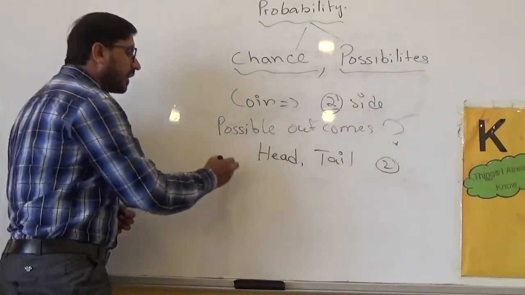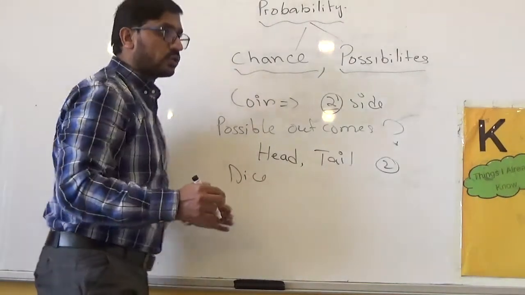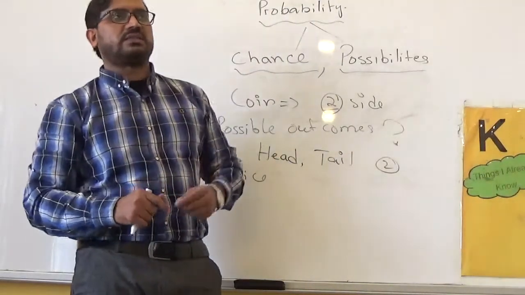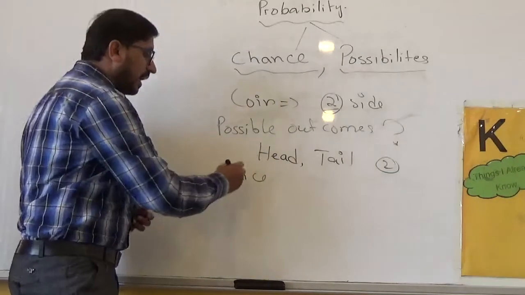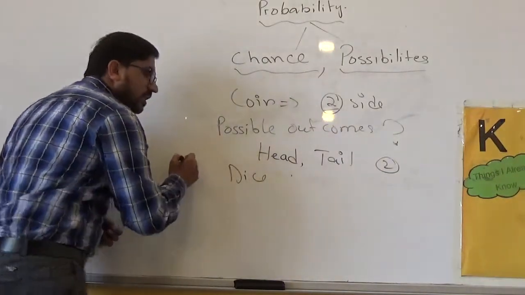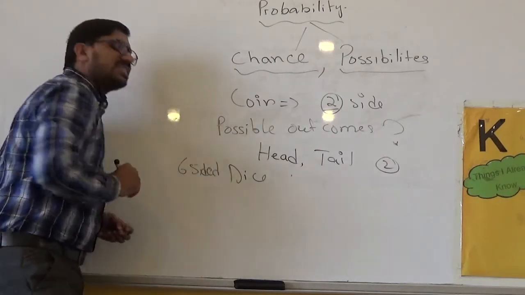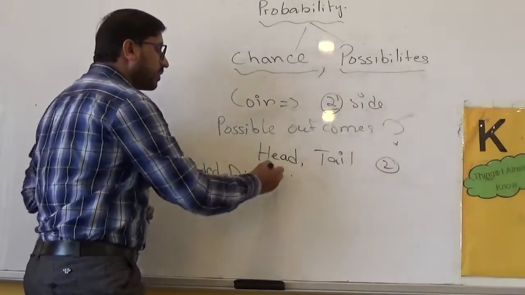Secondly, if we talk about a dice, a 6-sided dice, a Ludo dice, normally people are used to playing Ludo games, Ludo Star and many other things. So a Ludo dice, normally how many sided? Basically a dice with 6 sides. A 6-sided dice, and on a 6-sided Ludo dice, how many numbers are we given?